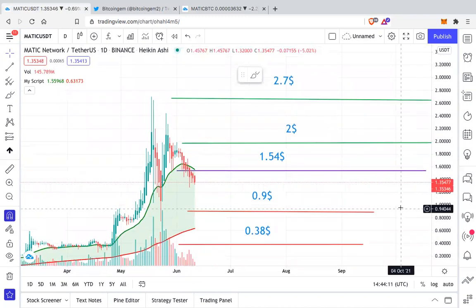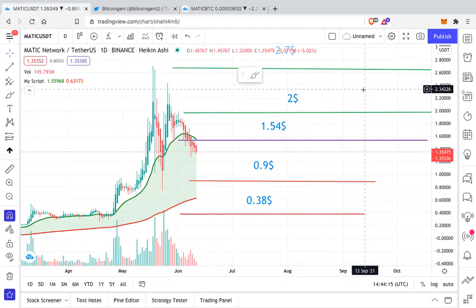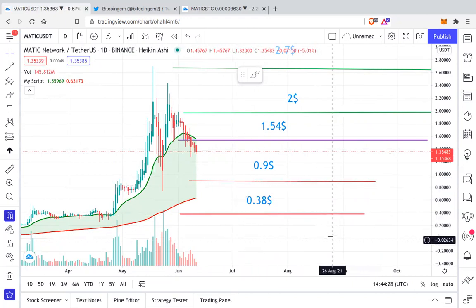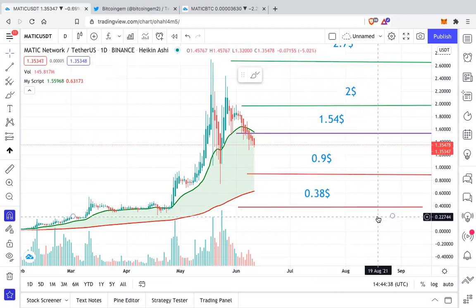So it needs to come above $1.54 if it has to continue. If not, then I'm afraid there is a possibility, because the immediate support is over here, at around $0.9. And the main support is over here. As you can see, Matic spent a lot of time at this price zone in March, which is at around $0.38.